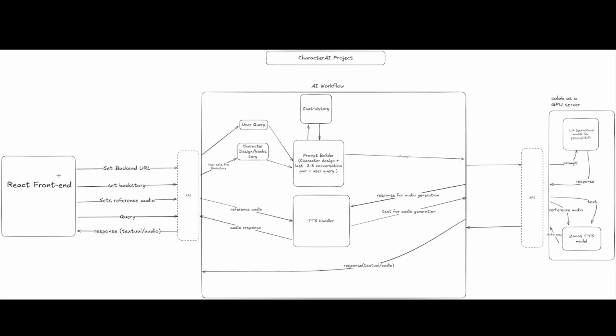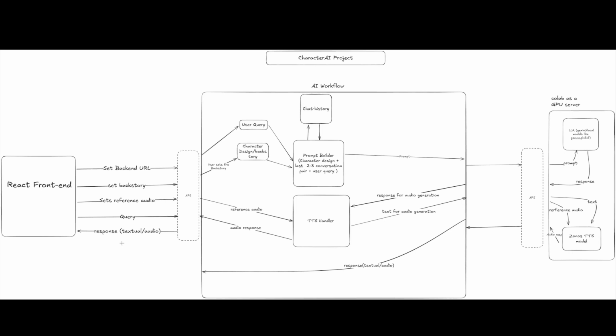Okay, so in the React front end, when we set the backend URL, this URL is of the Colab server. Then we set the backstory, so for that current session, the backstory gets set. Then when we send the query, the prompt builder takes the user query, the character design or the backstory that we have already set, along with the chat history that it holds, and it generates a prompt. Now this prompt goes to Colab, and we get the response in textual format, and we return it to the front end.